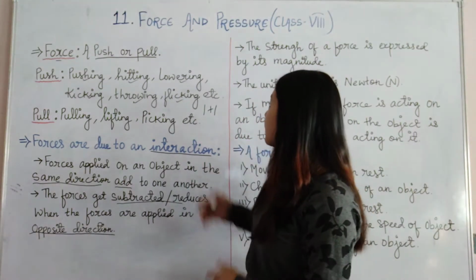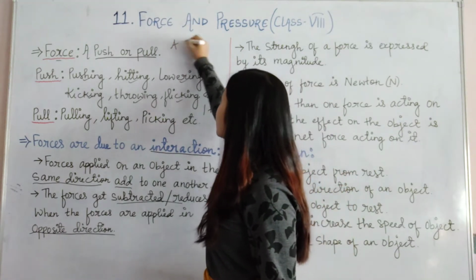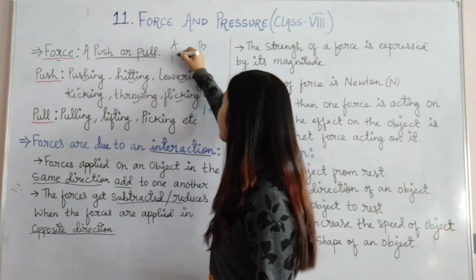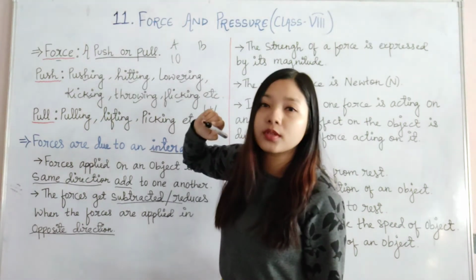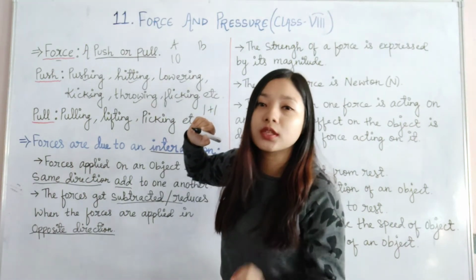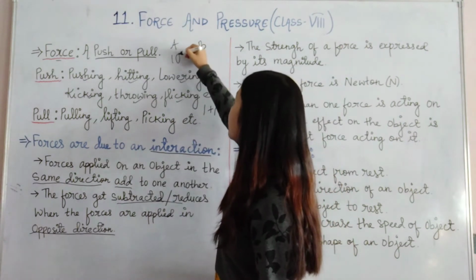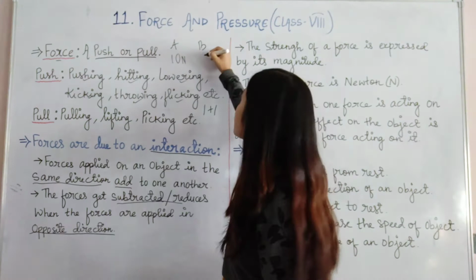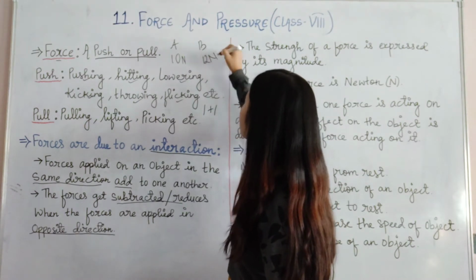So let's say there are two teams that are playing tug of war. Team A is applying about 10 units of force. The unit of force is Newton. So let's say team A is applying 10 Newton force while team B is applying 12 Newton force.